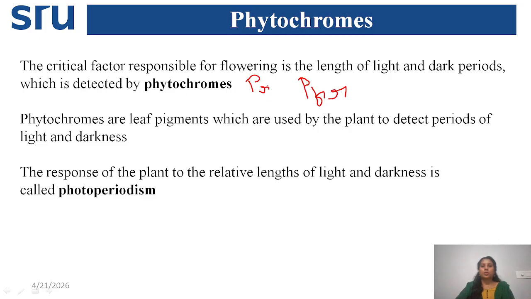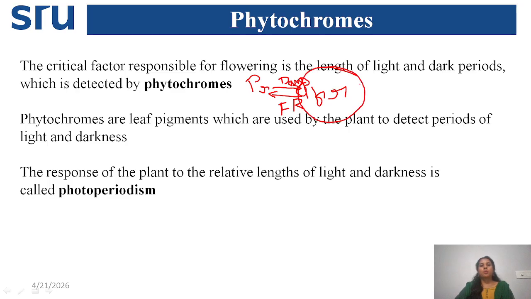This is the phytochrome: red light absorbing form and far red light absorbing form. During daytime, red light will be more, and during night time, far red light will usually be more. So during daytime, the PR form, the red light form, is converted into the PFR form, and this is the active form.